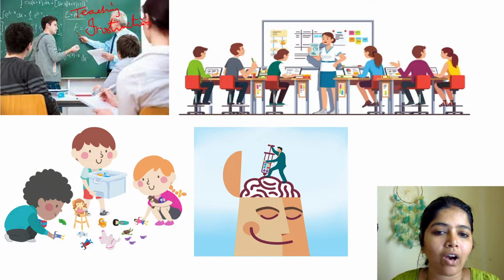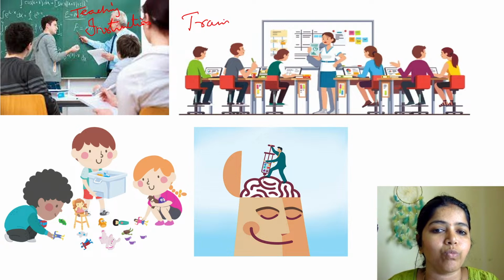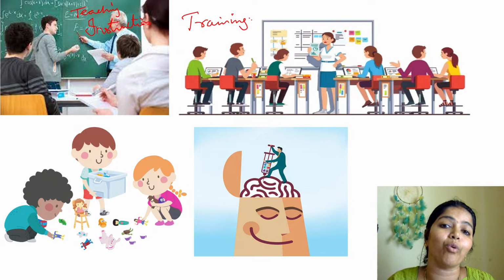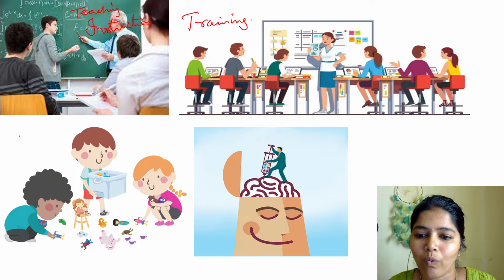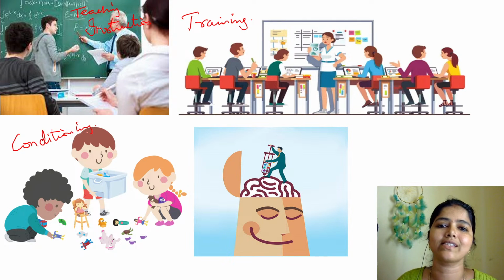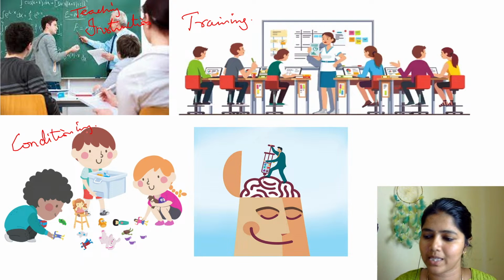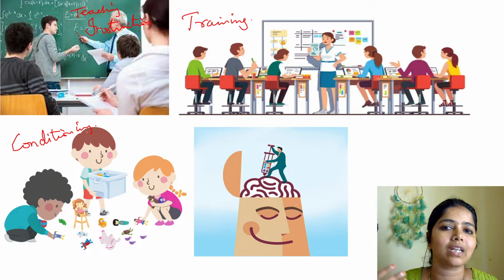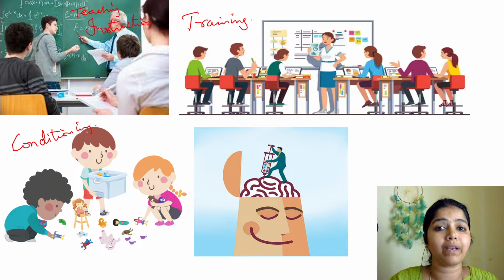What is this? See, everybody is well versed in using computers and technologies, and they have been given extra training to do more. So they will be learning more, and that we call training. What is this? Here, see, conditioning. Whenever our kids play, they keep all the things scattered. Every time the parent, a mother or a teacher says, keep it clean, take it in the box, take it in the box. After listening to that so many times, they will be conditioned to keep it in the box and keep it aside.